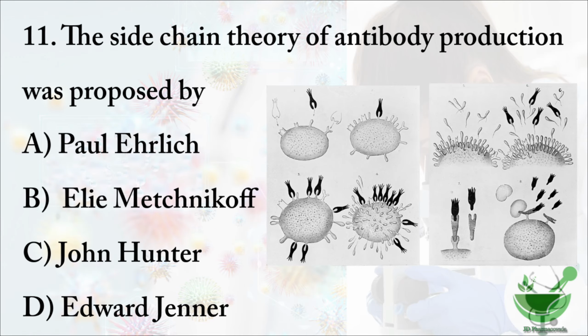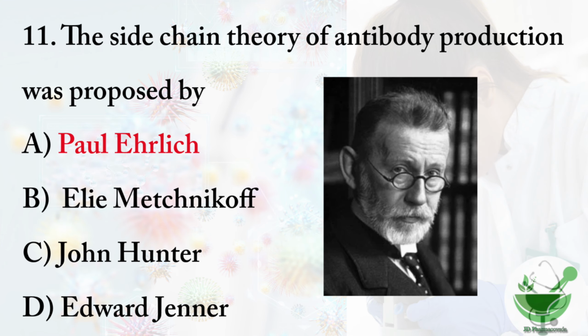Question number 11. The side chain theory of antibody production was proposed by. The options are option A, Paul Ehrlich, option B, Eli Metchnikow, option C, John Hunter, option D, Edward Jenner. So the right option is option A, Paul Ehrlich.